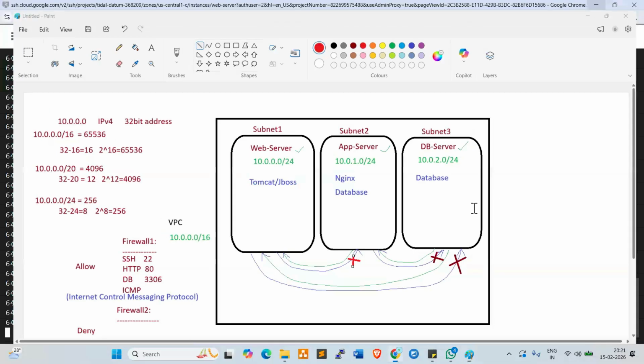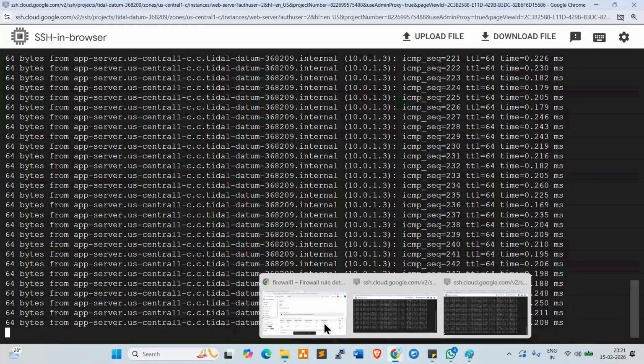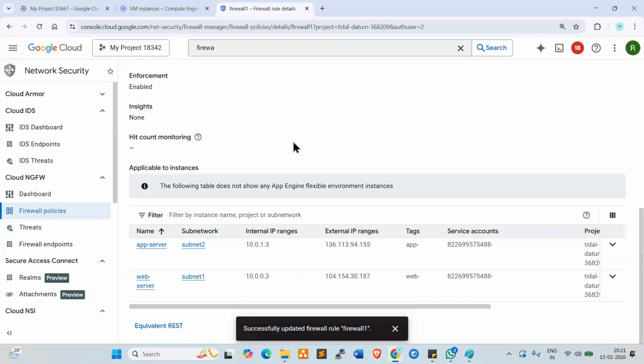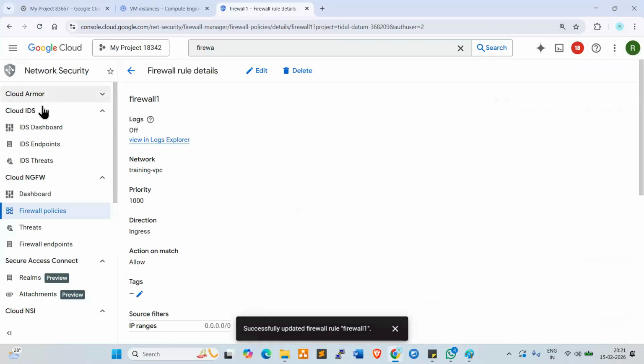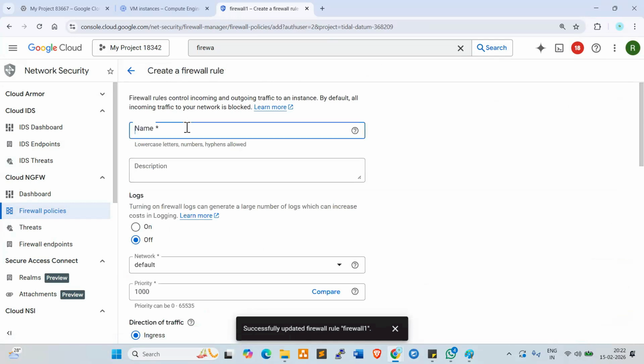Yeah. Now what can we do? Go back to the console here. We already have one firewall, firewall 1. Now I want to create one more firewall. Click on create firewall rule. For firewall 2, I give the name firewall2, in small letters.